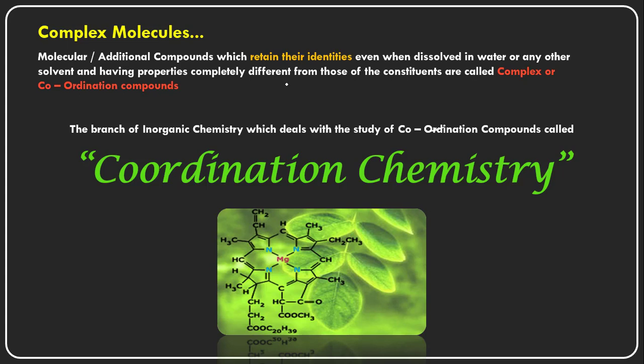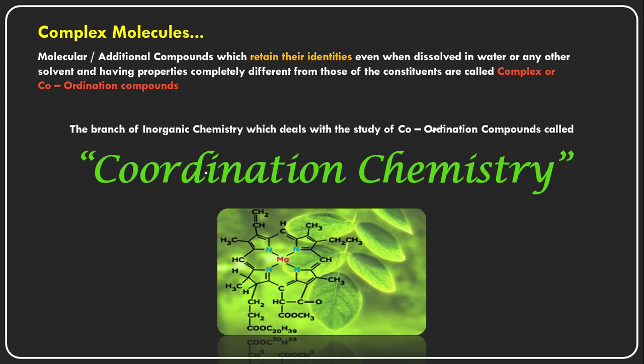That new compound has special, new physical and new chemical properties, and they retain their identities even after dissolving in water. So those are called complex molecules or coordination compounds, and the study of coordination compounds is called coordination chemistry.